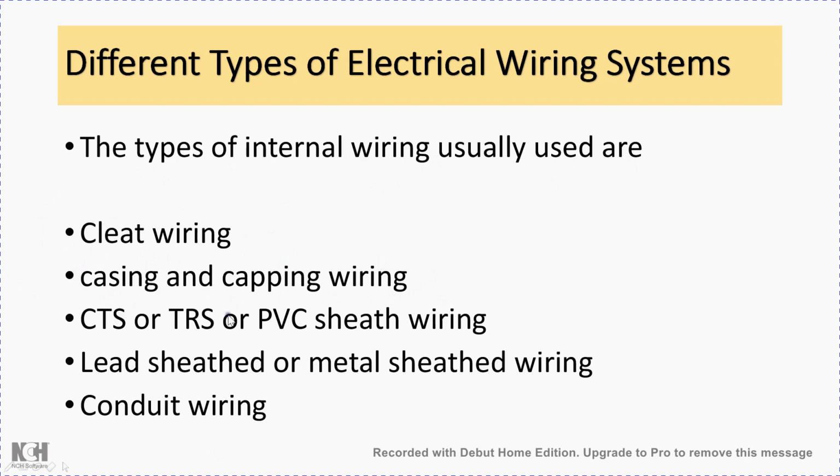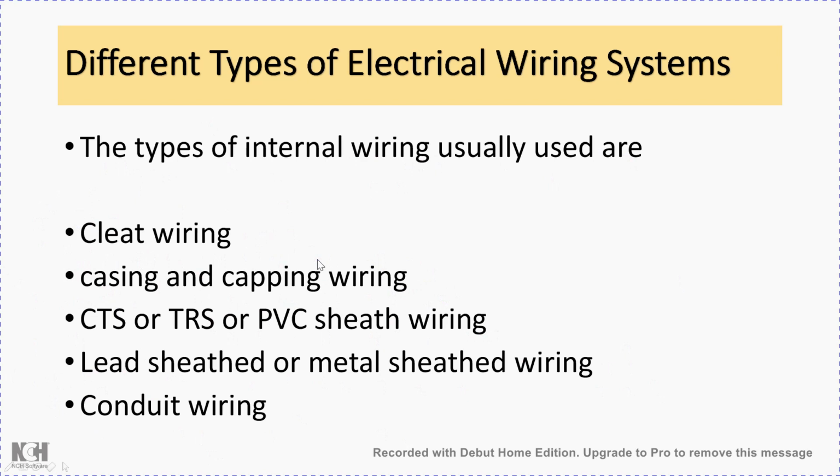Then there is CTS or TRS or PVC sheathed wiring, and then lead sheathed or metal sheathed wiring. Finally we have conduit wiring. Now let us see cleat wiring first. In the next video lecture we will be discussing the other types.